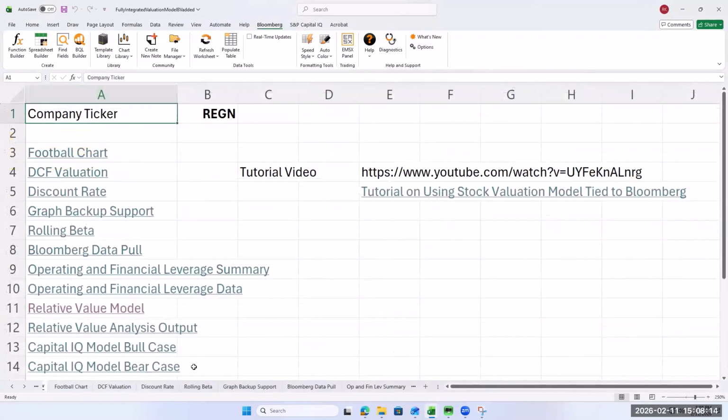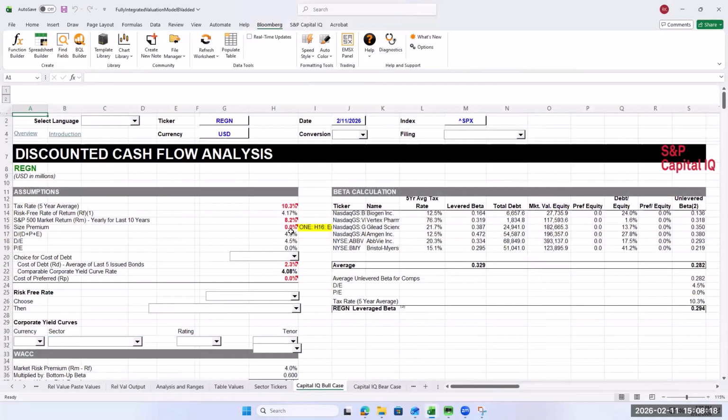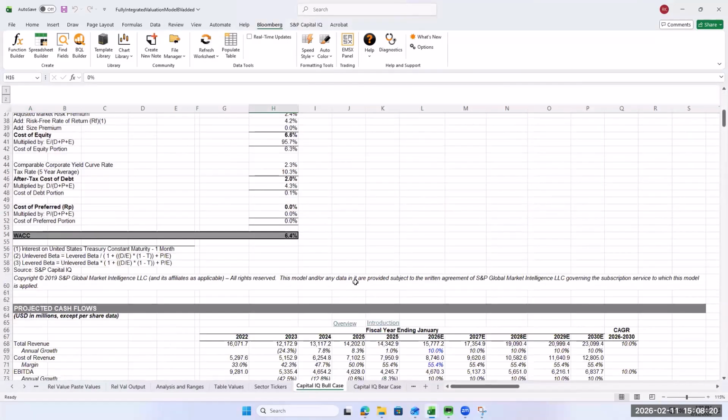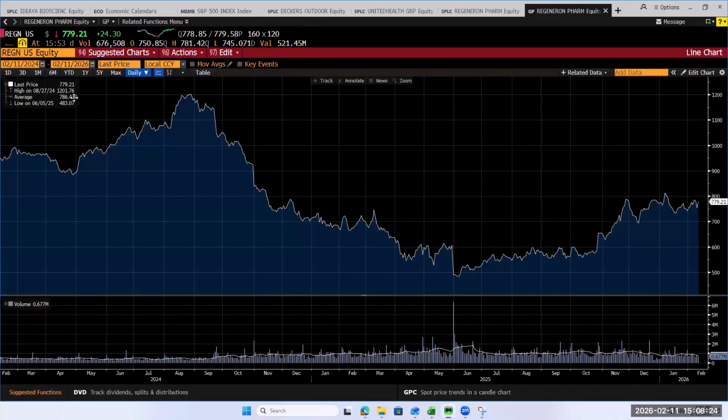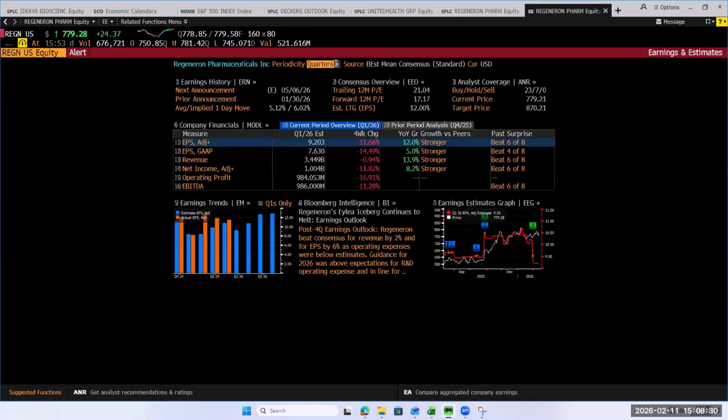So if we look at, okay, the last one is the Capital IQ model. No reason to do a size adjustment. Our revenue, 23 billion. Let's see how that works here. Y'all getting comfortable with using Bloomberg? You just flip back and forth.